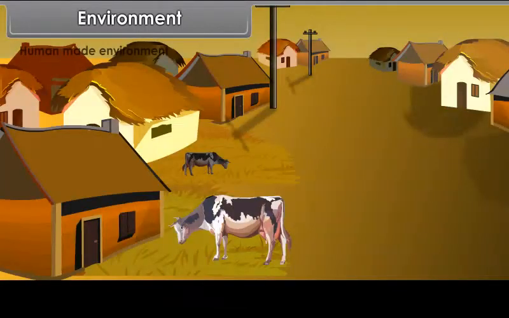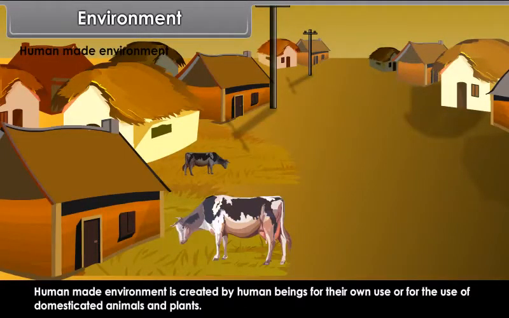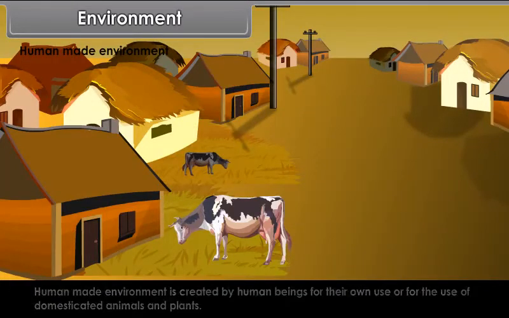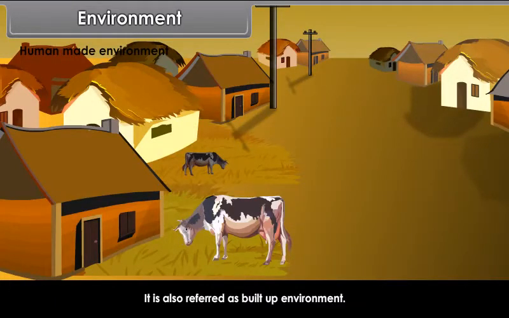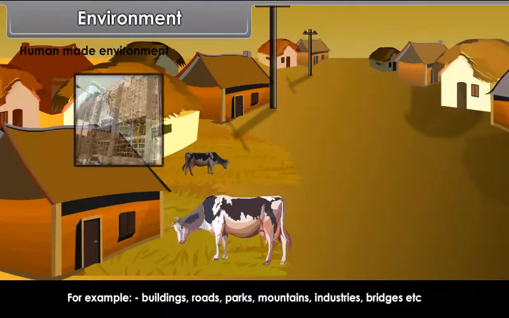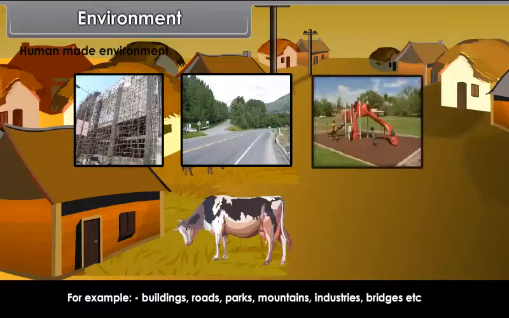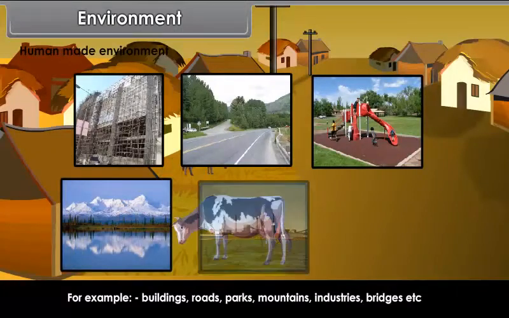Human-made environment. Human-made environment is created by human beings for their own use or for the use of domesticated animals and plants. It is also referred to as built-up environment. For example, buildings, roads, parks, industries, bridges, etc.